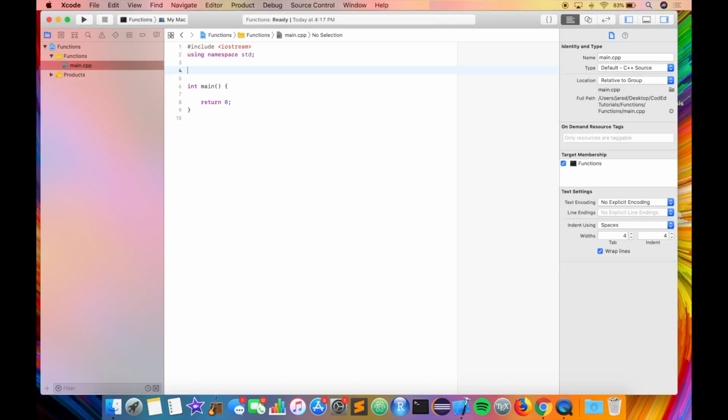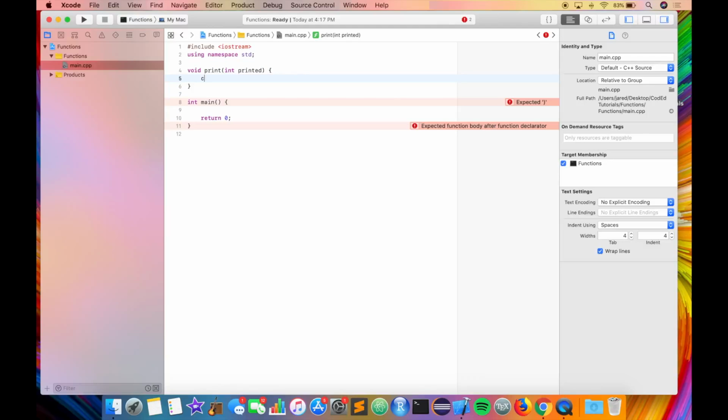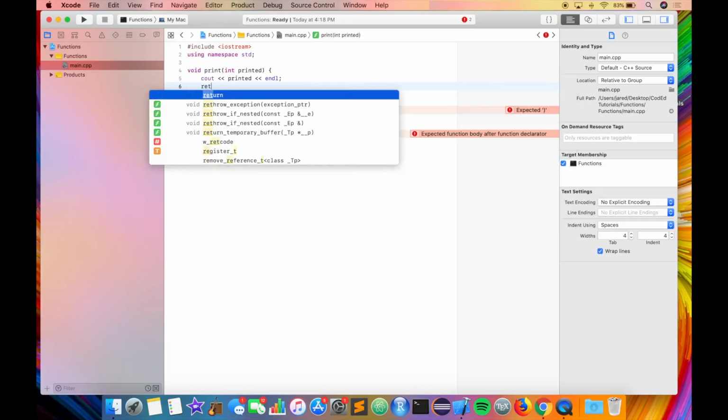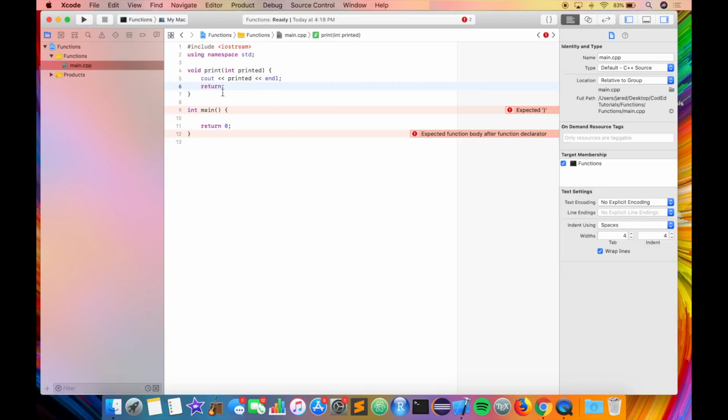So let's call that void print and type in int printed. And let's see out printed followed by an end line. And we can go ahead and return nothing.